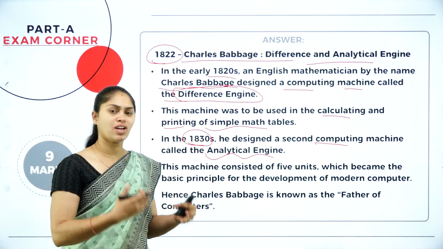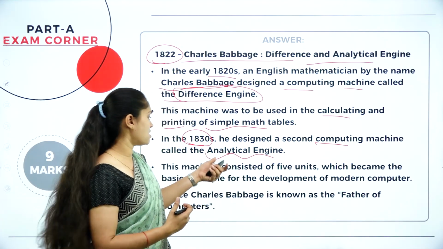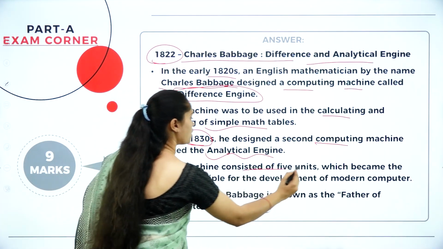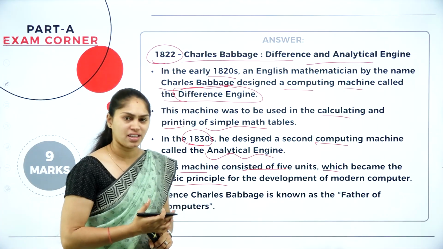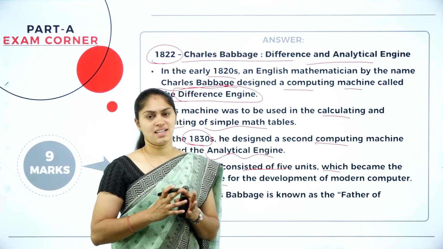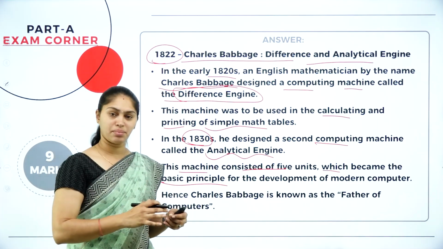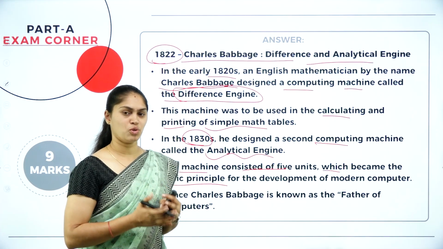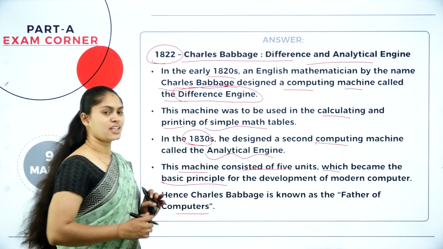And moreover, why do we call Charles Babbage the father of the computer? Because when he invented this analytical engine, it had all 5 units, which became the basic principle for the development of the modern computer. It has input, output, memory, and it also deals with the central processing unit. So it has all the basic principles which are now used for the development of the modern computer. That is the reason Charles Babbage is considered the father of computers.